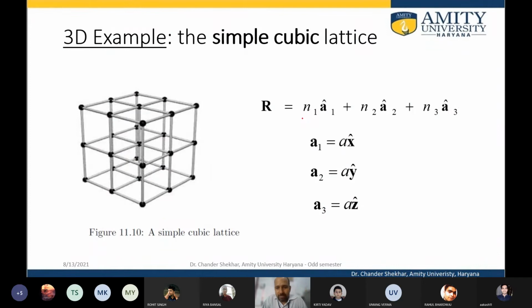So for the lattice vectors and lattice translational vector, we have seen this is simple cubic, the simplest of the unit cells. So we have studied about the lattice translation. This gives us the idea how the position of the atoms in the lattice can be determined.